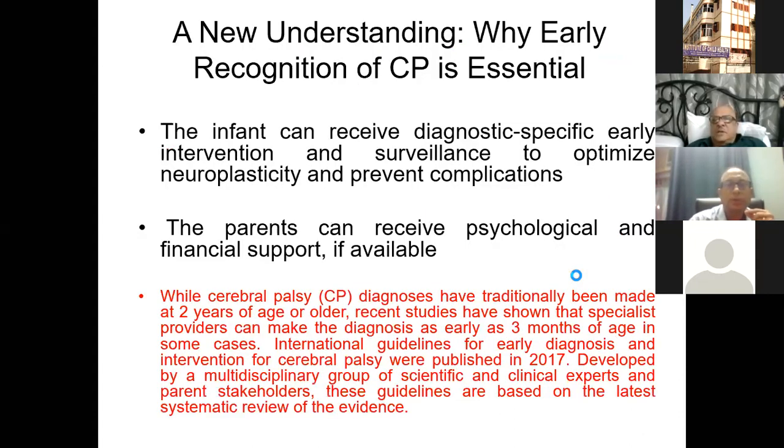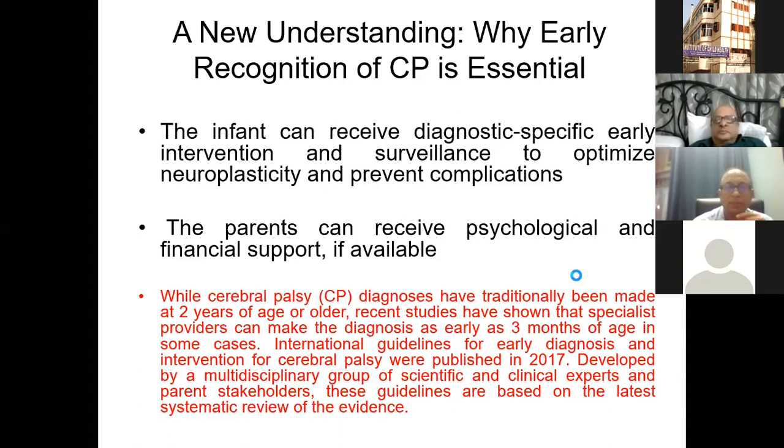Now, why is it important? Because the infant can receive diagnostic specific early intervention and surveillance to optimize neuroplasticity and prevent complications. And also the parents can receive psychological and financial support in certain situations if available. While cerebral palsy diagnosis has traditionally been made at the age of 2 years or older, recent studies have shown that special providers can make the diagnosis as early as 3 months of age, and international guidelines have been developed from 2017 for these.